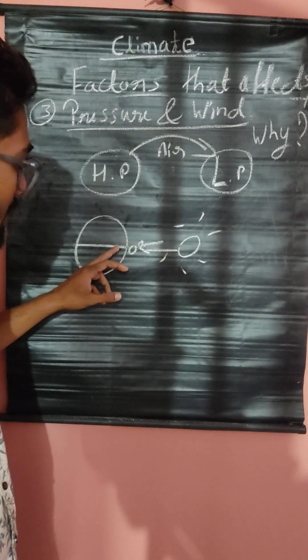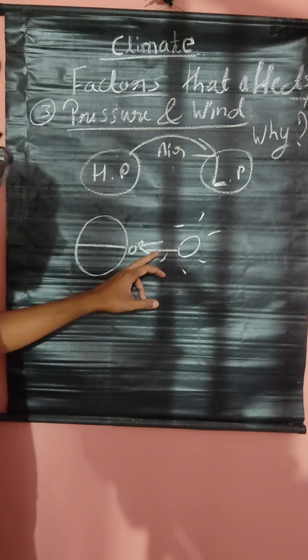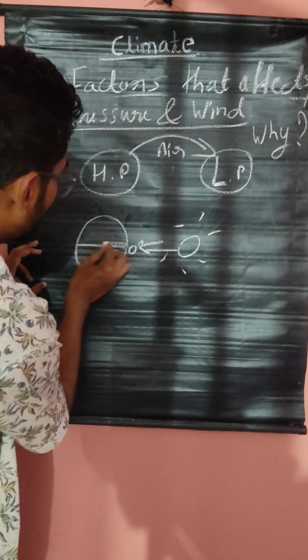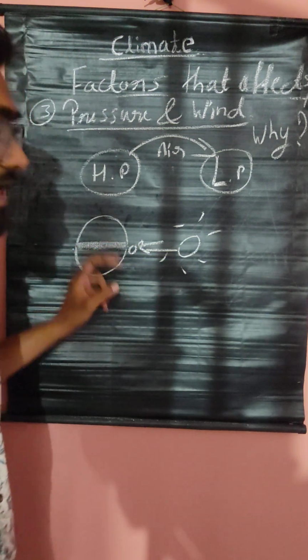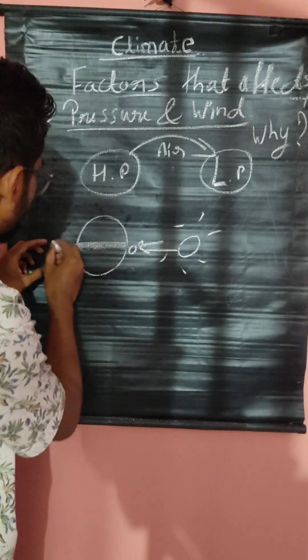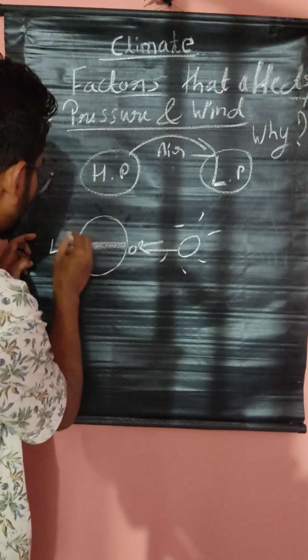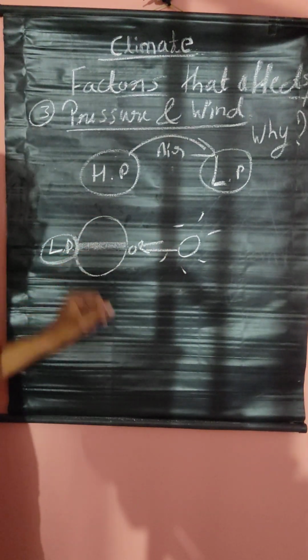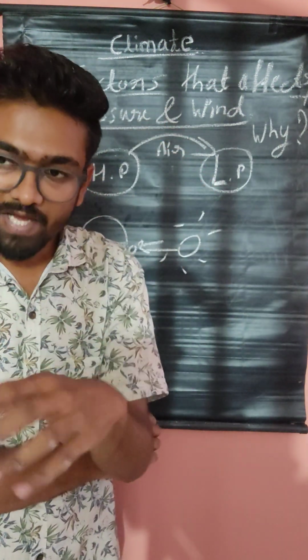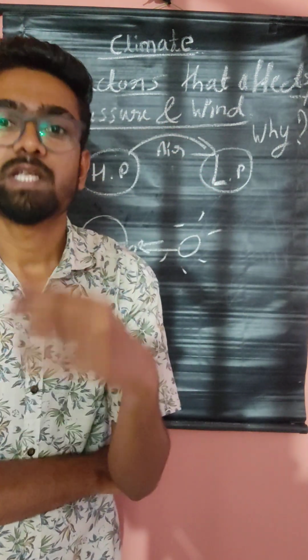In the equator, the sun rays will come and hit. The intensity is more here. That's why this area is heated more. In that heated area, low pressure is created. Low pressure is created where the heat is more. On that land, low pressure is created.